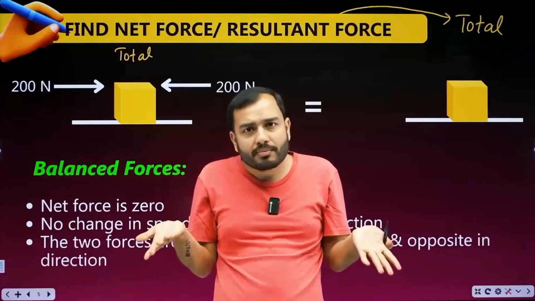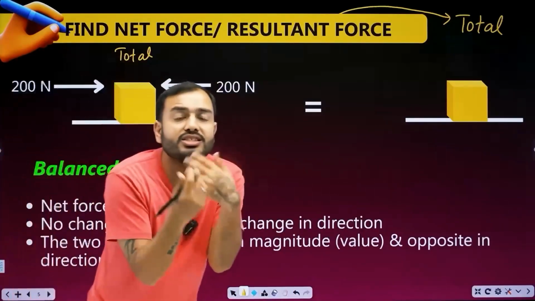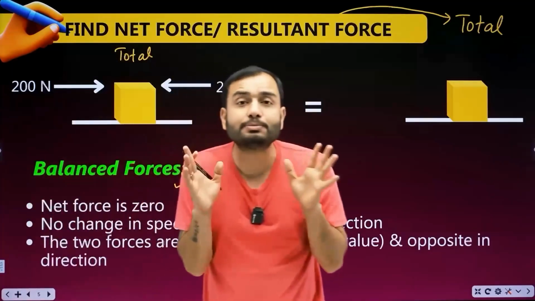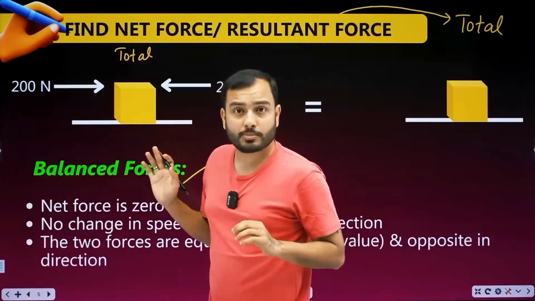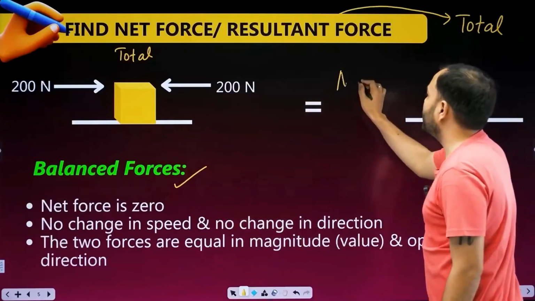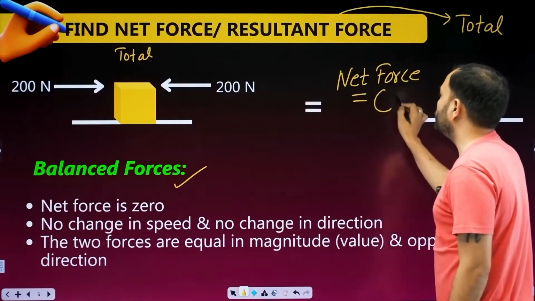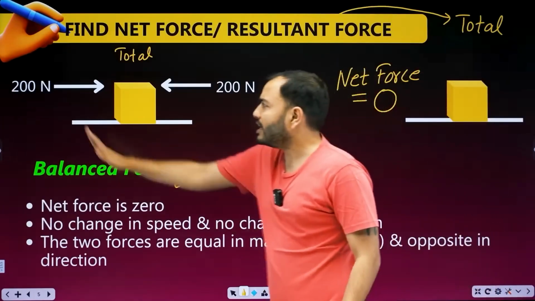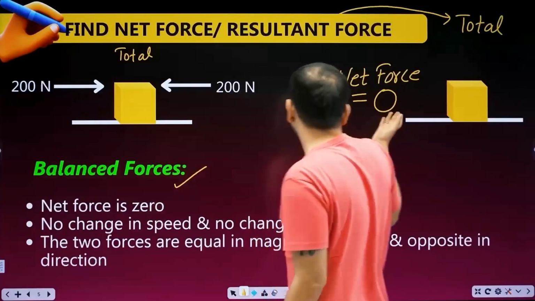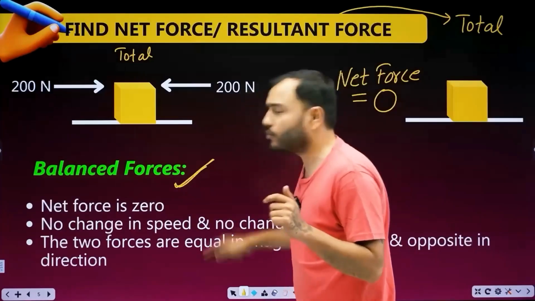Nothing will happen. So beta, those forces which cancel out each other are called balanced forces. It is balanced, bhai. Here if I ask, how much is the net force? Tell me. How can I write the net force here, sir? Can I write net force is equal to 0 here? Plus 200 minus 200 adds up to 0. So no net force is being applied on this block. We call this case balanced force.